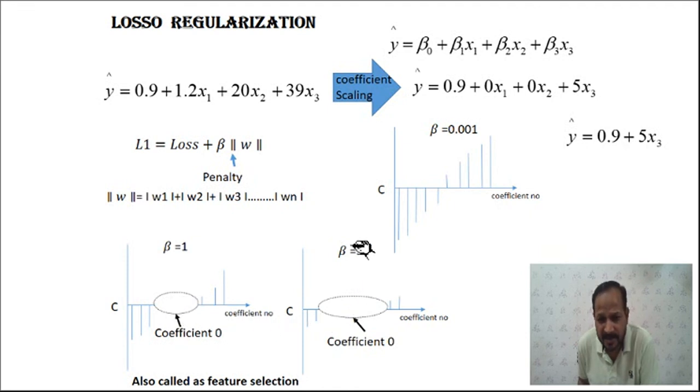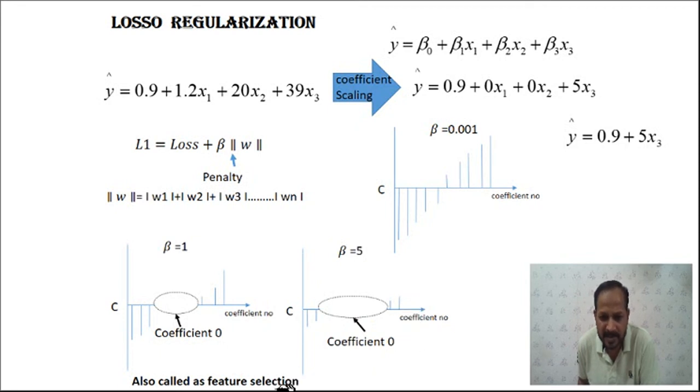If you again increase the value of beta, more features and their coefficient values will become 0. So here more coefficients are becoming 0, only some of the coefficients have their values reduced, some of the coefficient values which were very small initially become 0, and only a smaller number of features remain.